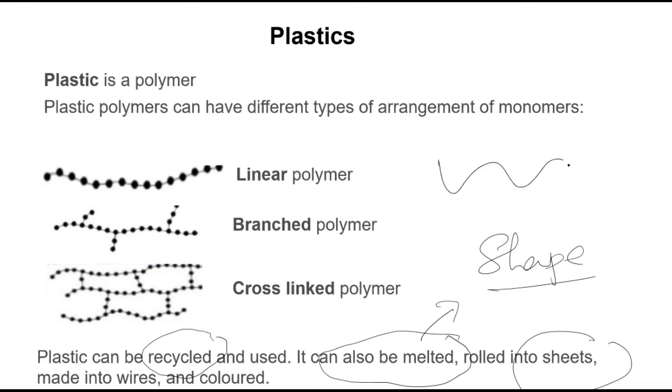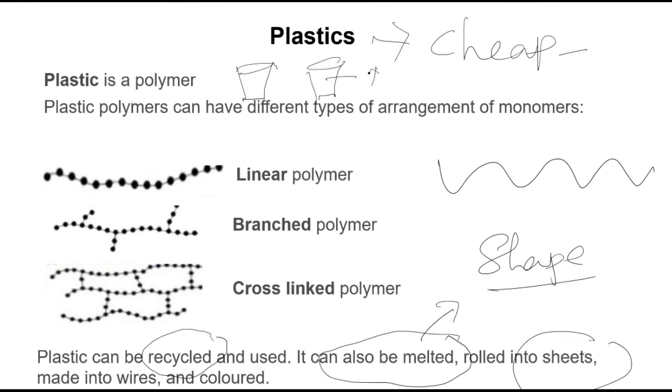You can put them into wires. And that is why it is widely used. Second is they are very cheap. You compare plastic pots with mud pots. Mud pots are very costly. They are natural. Right. There are different types of plastics.